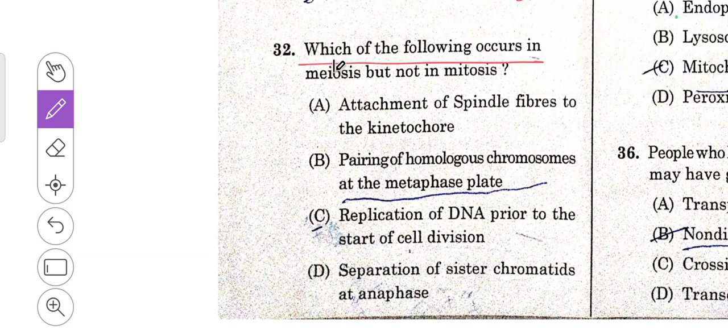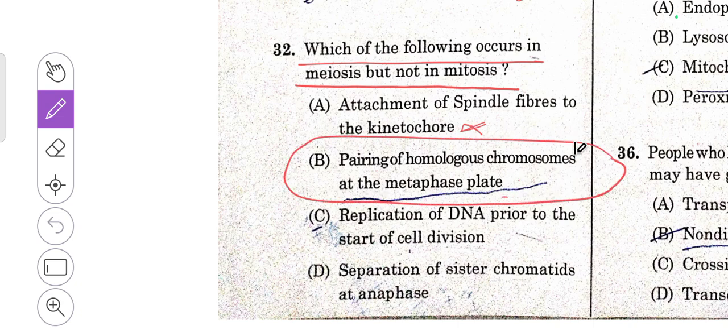Which of the following occurs in meiosis but not in mitosis? So here they have given attachment of spindle fibers to kinetochore. It occurs in both, so it is not true. Pairing of homologous chromosome at the metaphase plate. So this one, it will be seen only in case of the meiosis.